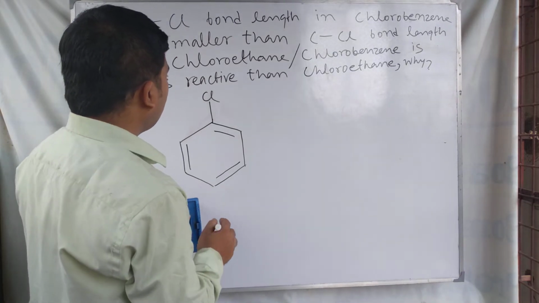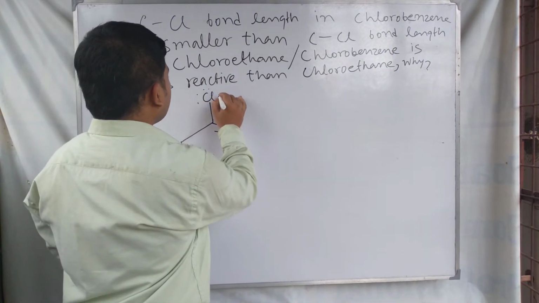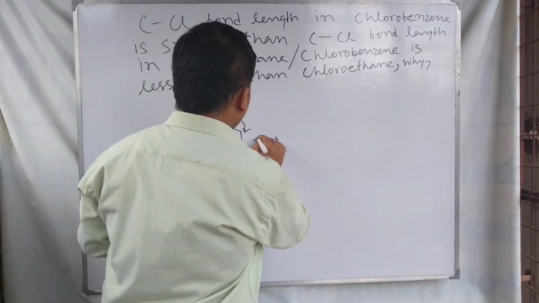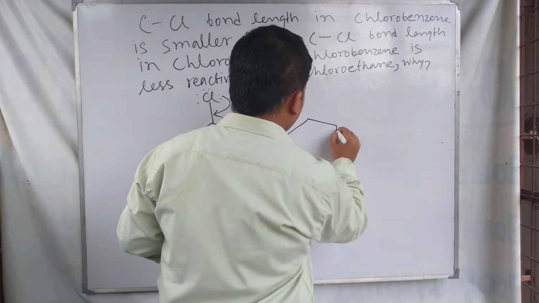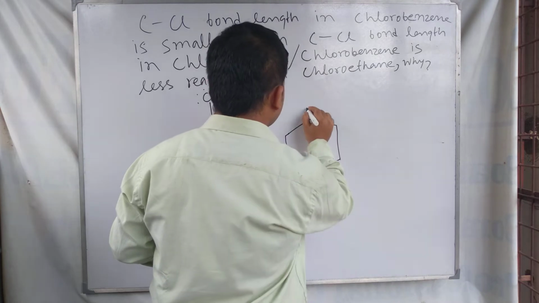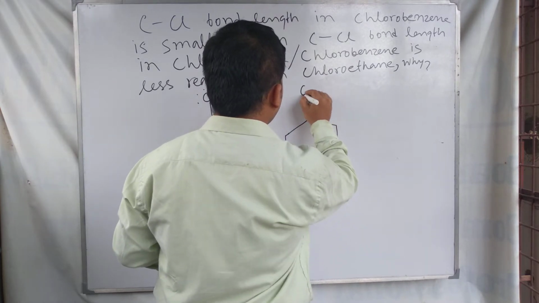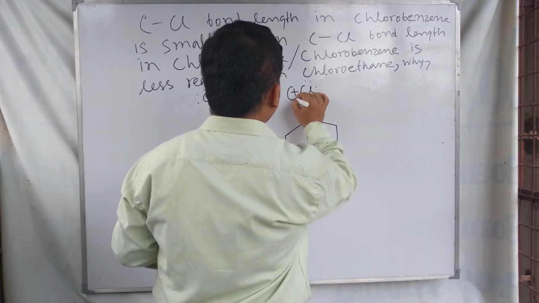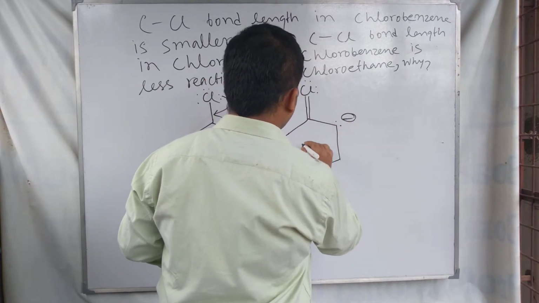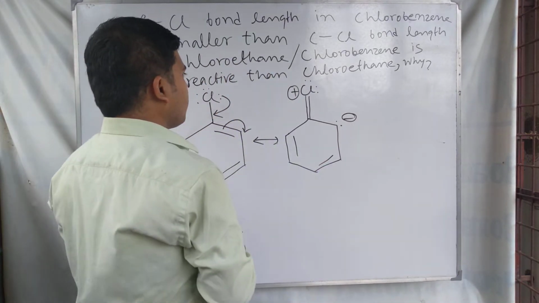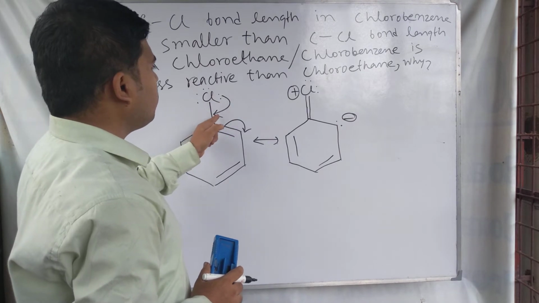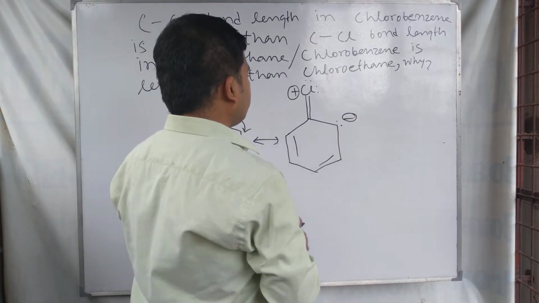See, in case of chlorobenzene, the chlorine atom forms resonating structures like this. The lone pair forms a bond, and the ring carbon gets a negative charge.